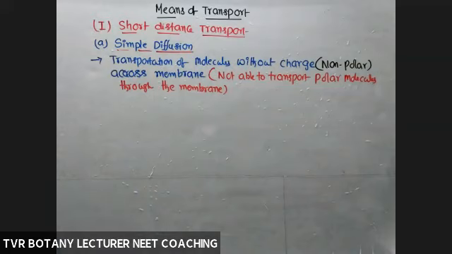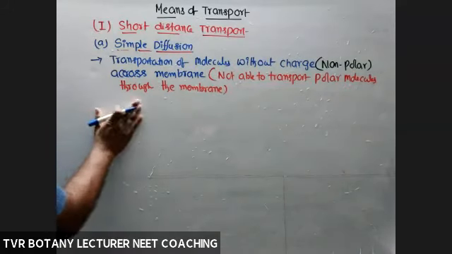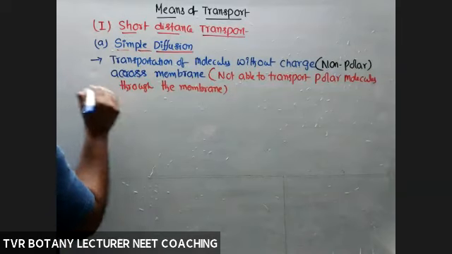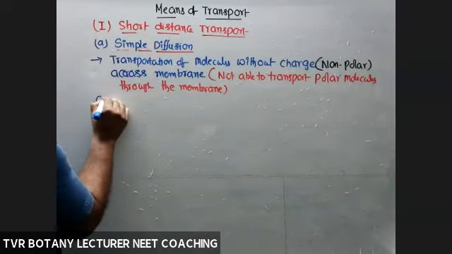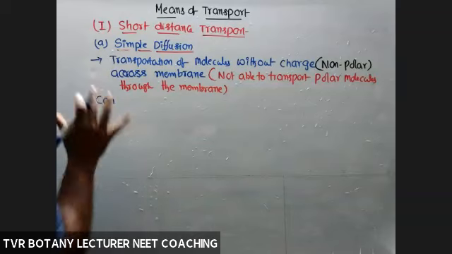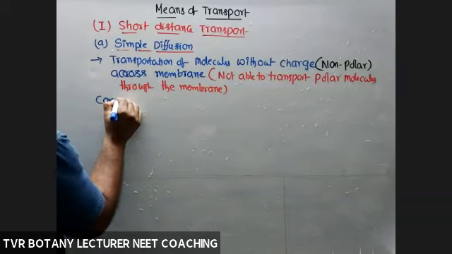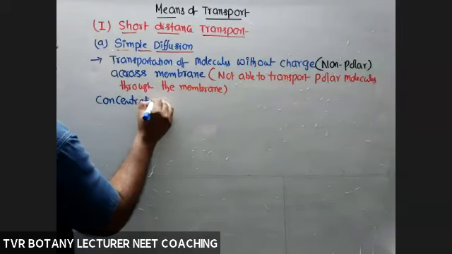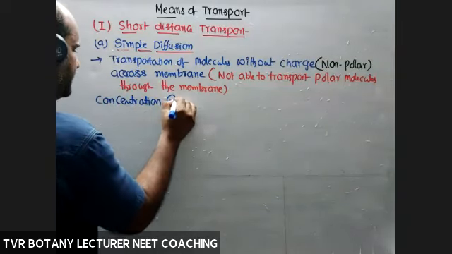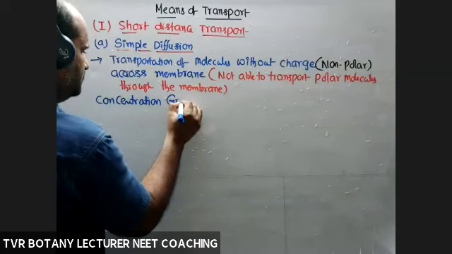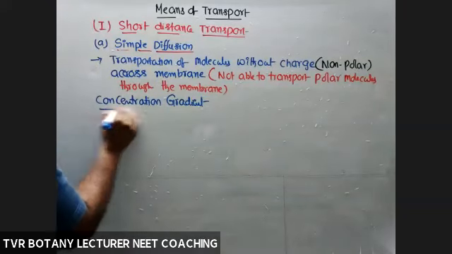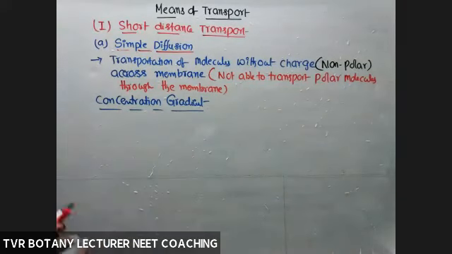Now, how is the concentration gradient able to regulate simple diffusion? The first factor is concentration gradient. From here onwards it is very, very important. Gradient means difference, the concentration difference of a molecule, whatever the type of molecule.